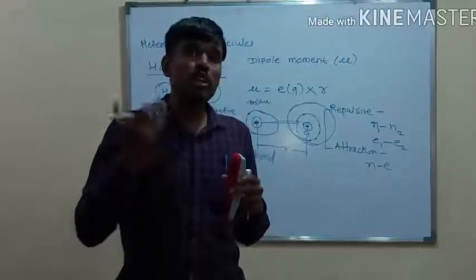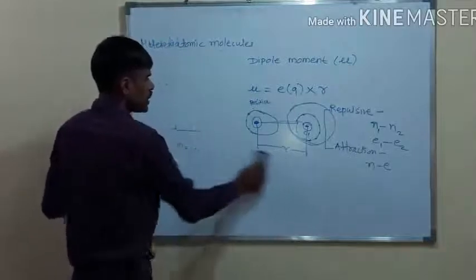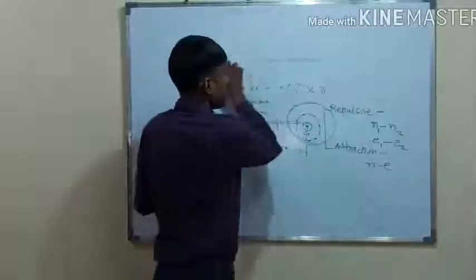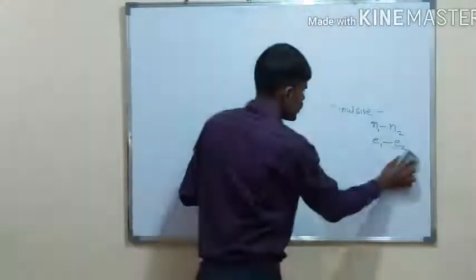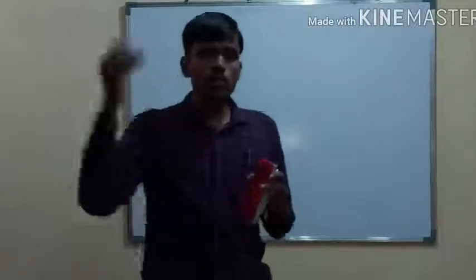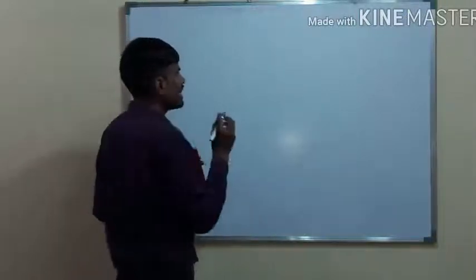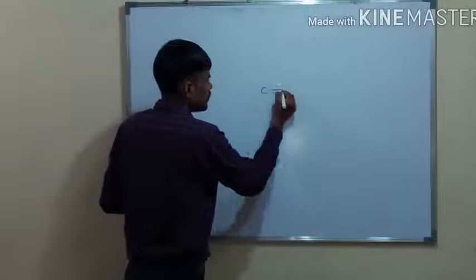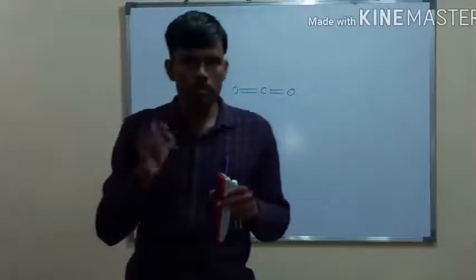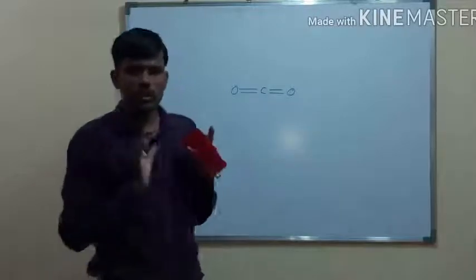We can also consider polyatomic molecules. We have considered diatomic molecules, containing homodiatomic molecules and heterodiatomic molecules. Now you can consider a polyatomic molecule. If a molecule contains more than 2 atoms, these molecules are called polyatomic molecules. Suppose you take an example of CO2. The valency of carbon is 4 and the valency of oxygen is 2. So this molecule is completely balanced.